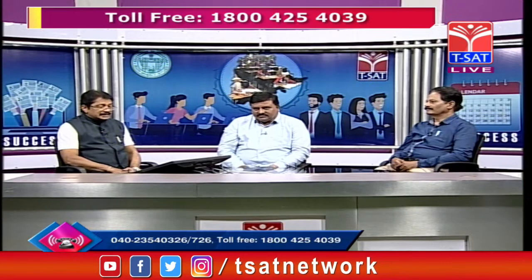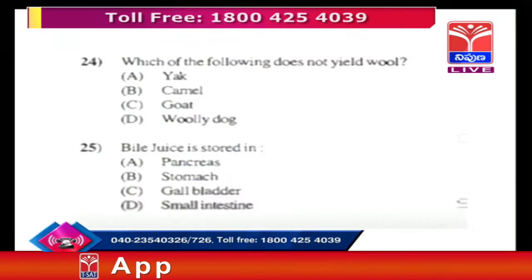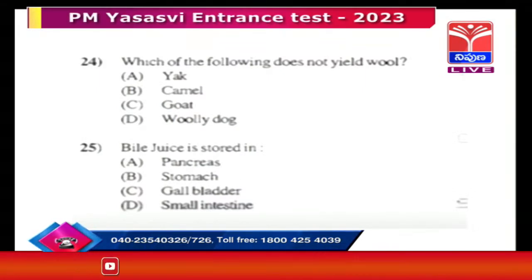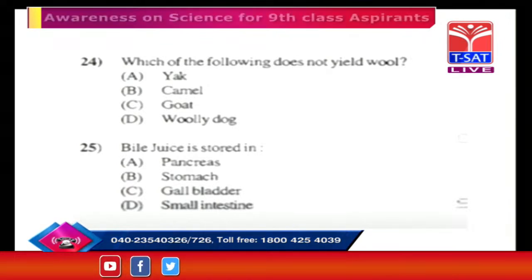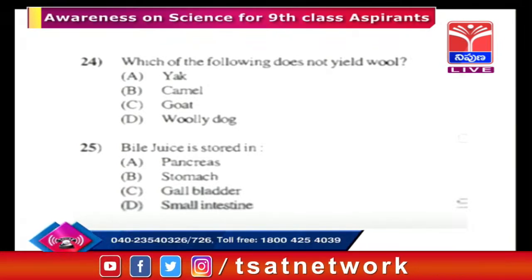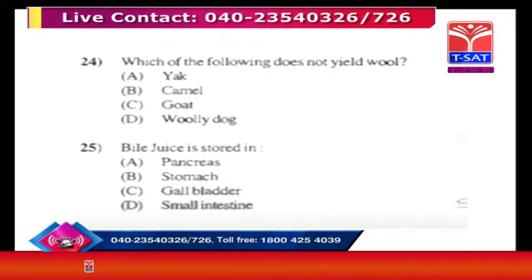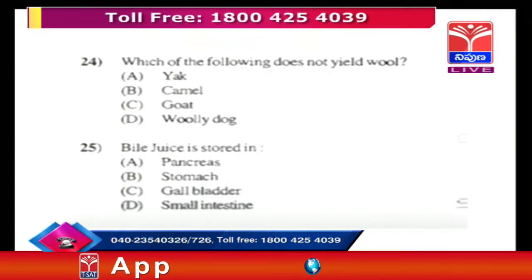Which of the following does not yield wool? Here 4 animals are given. One is yak, second one is camel, third one is goat, and fourth one is woolly dog. So, I will take it, sir. Yeah, sure. So, yak is a wild animal. Actually it is like buffalo.